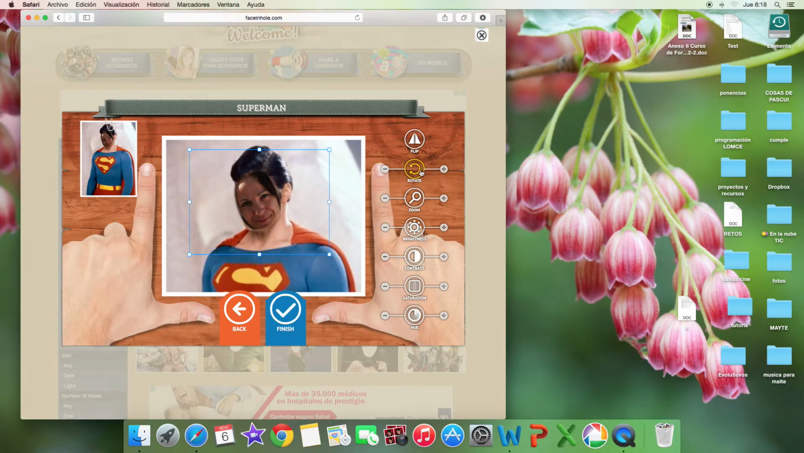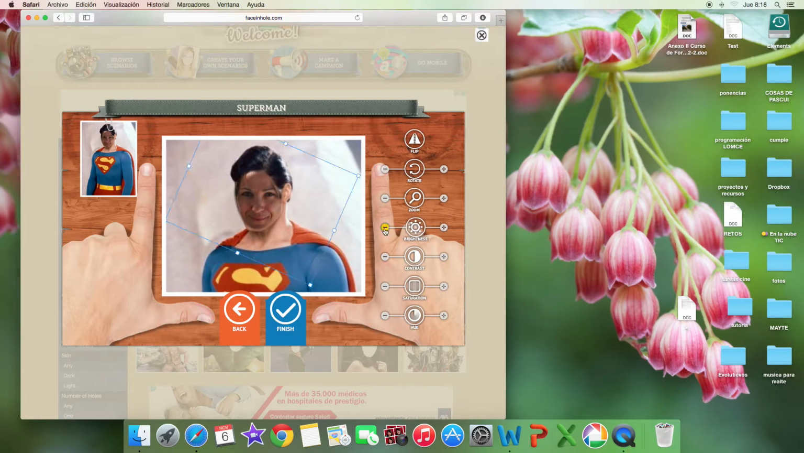To adapt it, I can rotate, look. I can rotate it. Yeah. To do it better, yeah, I think it's better. I can make it bigger to fit my face completely in that hole. Do you understand? Look, I can change it, yeah? I can zoom or I can adjust the brightness. I can do it, yeah?